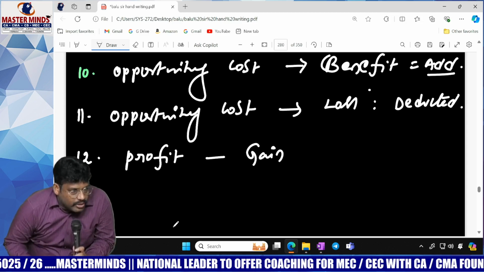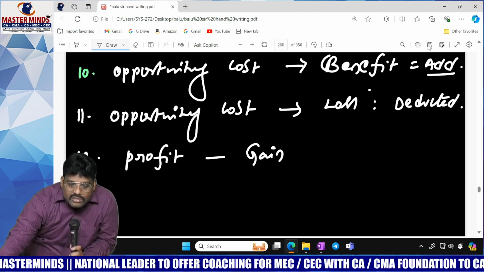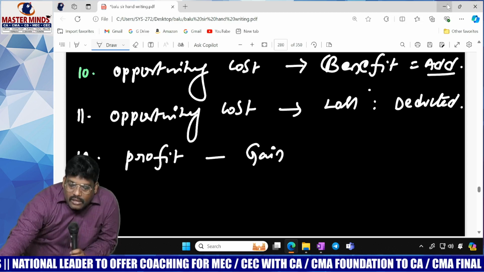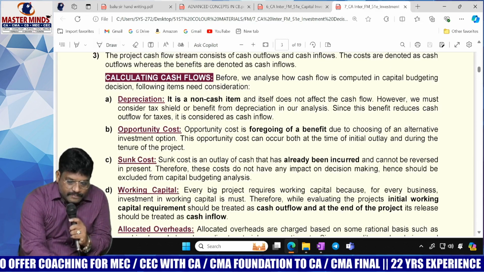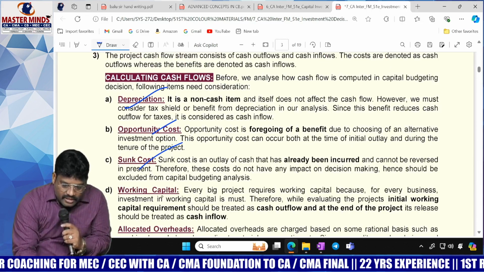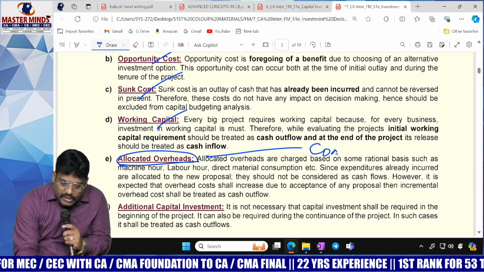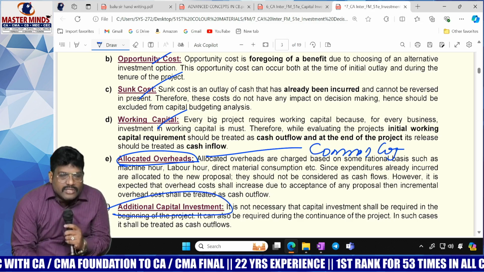An advanced concept oriented NPV problem. The problem seems to be nothing advanced, seems to be the XYZ Limited problem. You remember the set off loss problem. Similar problem only. Opportunity cost, sunk cost, working capital, allocated overheads. Allocated overheads means what cost? Common cost. Additional investment you will make.